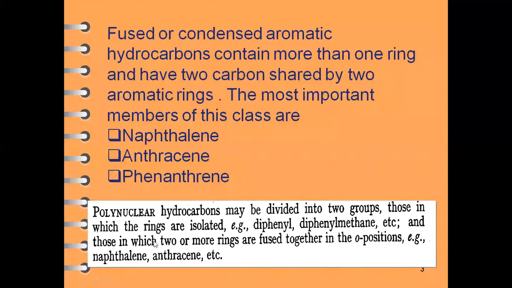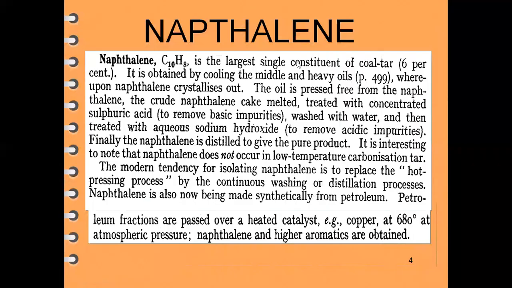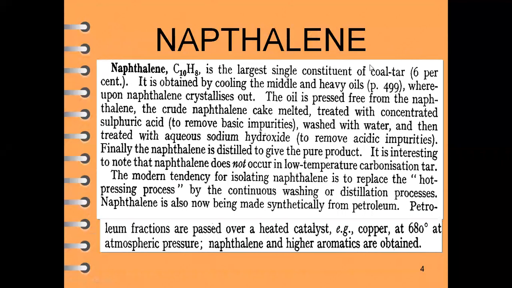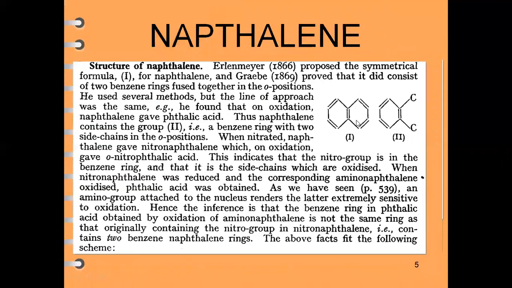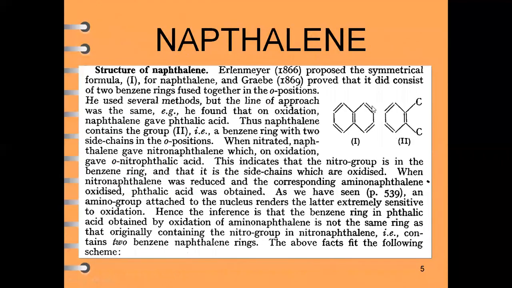And the second class is the one in which two or more rings are fused together. So the first example we are going to study is naphthalene. What will be the structure of naphthalene? This is the structure of naphthalene, in which two benzene rings are fused by sharing two carbon atoms.